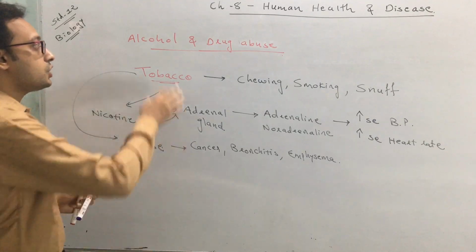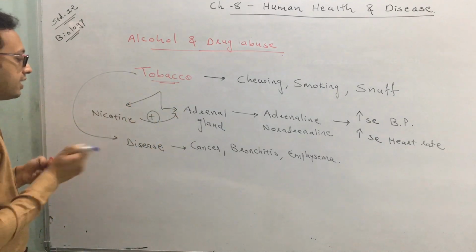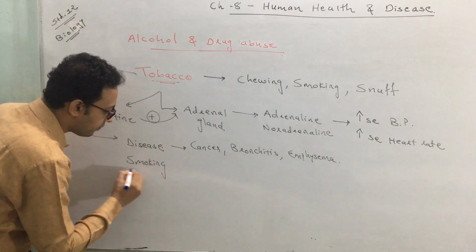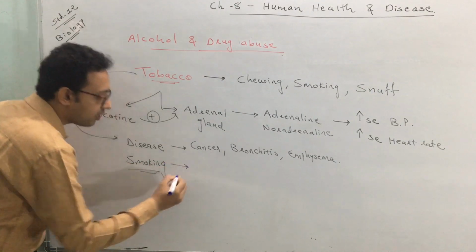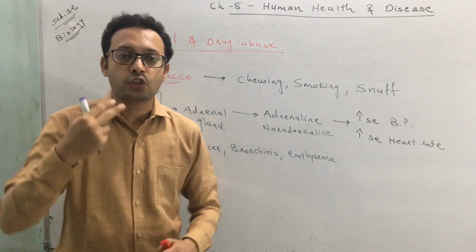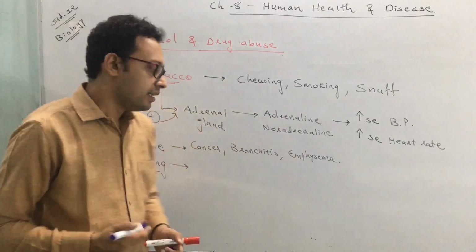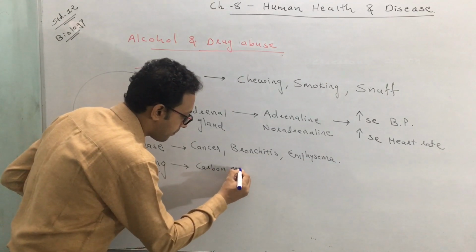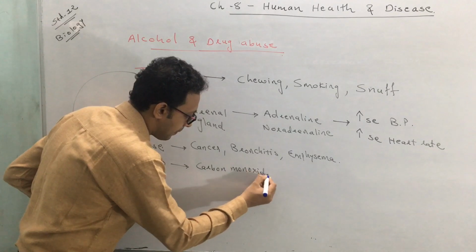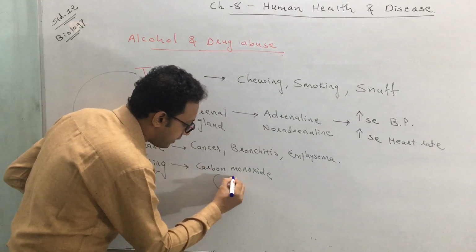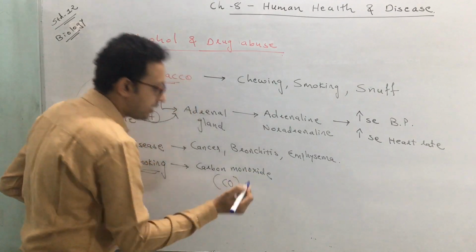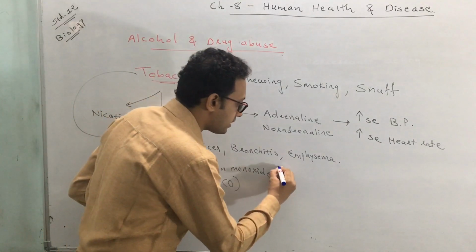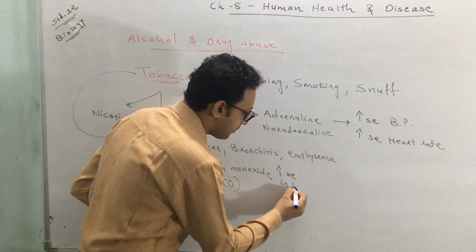Okay. When tobacco is consumed in the form of smoking, what happens? When tobacco is smoked, that will lead to the generation of carbon monoxide, CO. So the level of CO, or carbon monoxide, increases in blood.